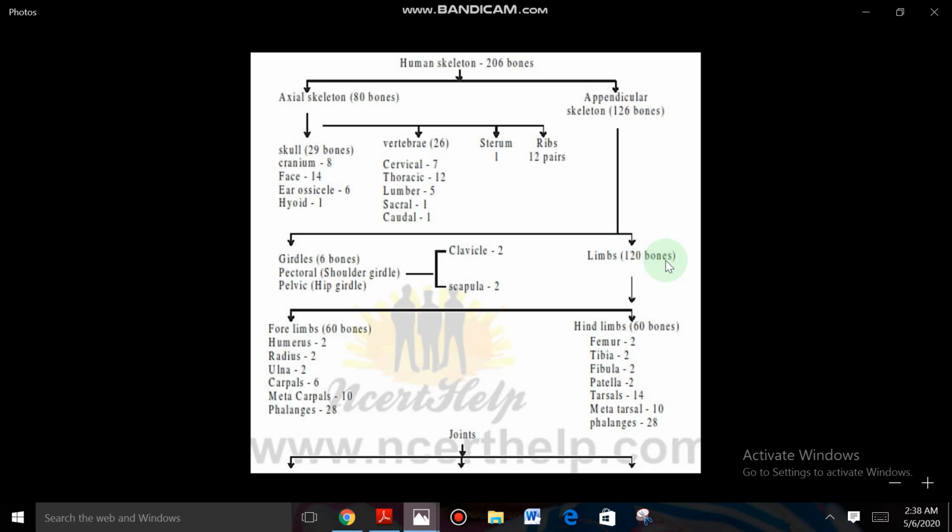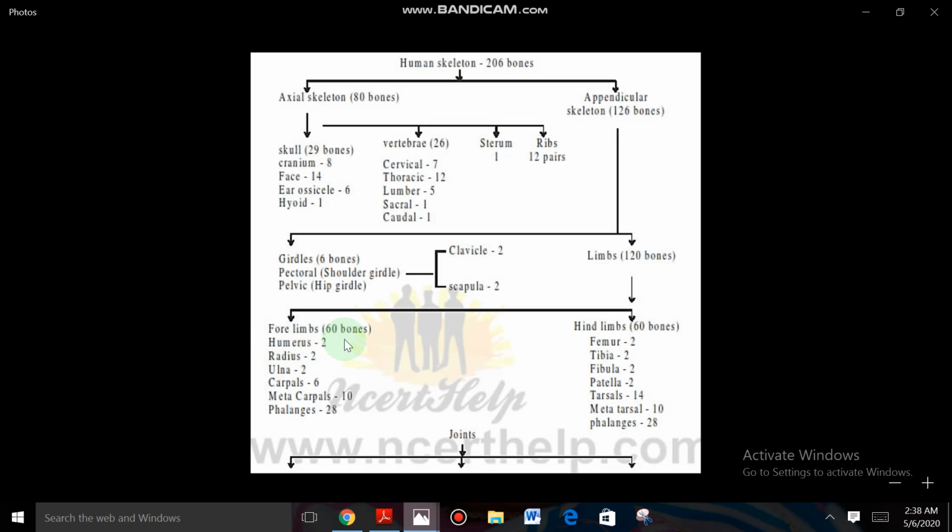So how many appendicular bones are presented? Total 126. Girdle 6 bones, forelimbs 60 bones, and hind limbs 60 bones. Each forelimb, in each hand, is 30 bones, 30 plus 30, 60 bones, and each leg there is 30 plus 30, total 60 bones. So 60 plus 60, 120, and girdles are 6 bones, right. So let us discuss first regarding limbs.